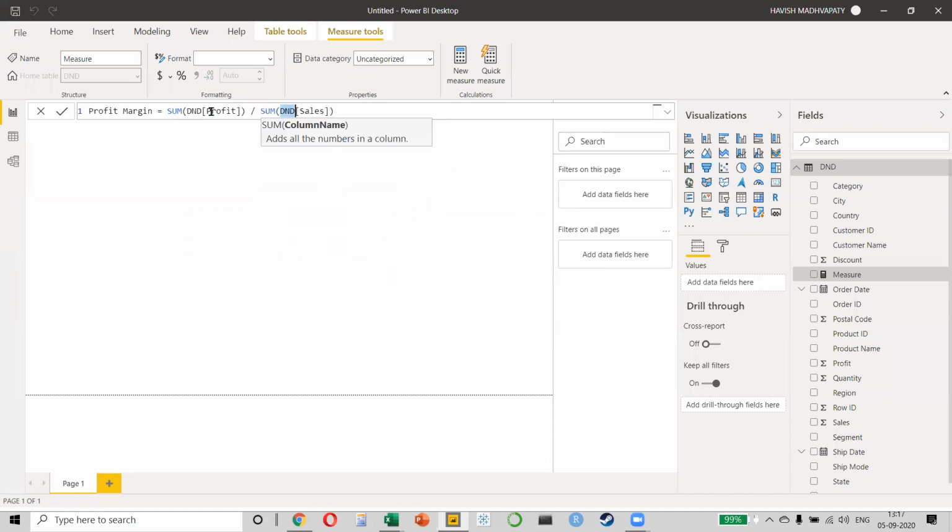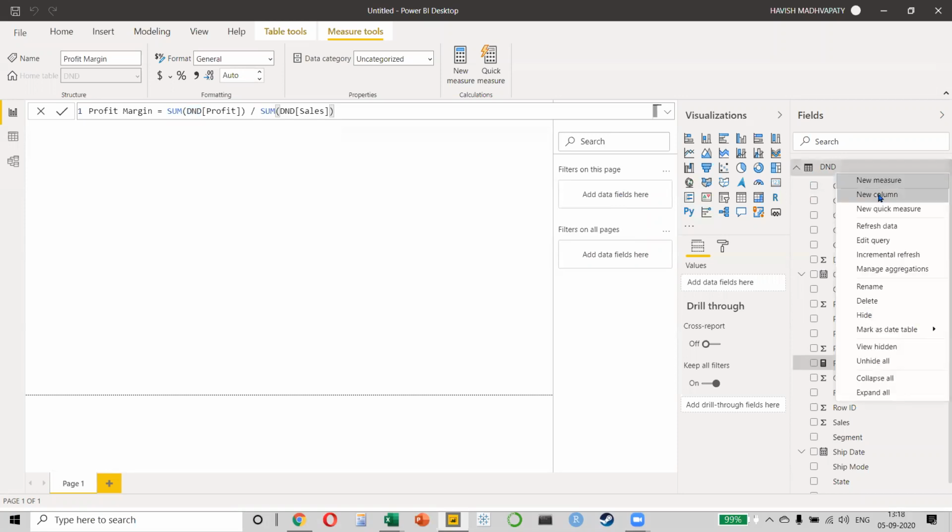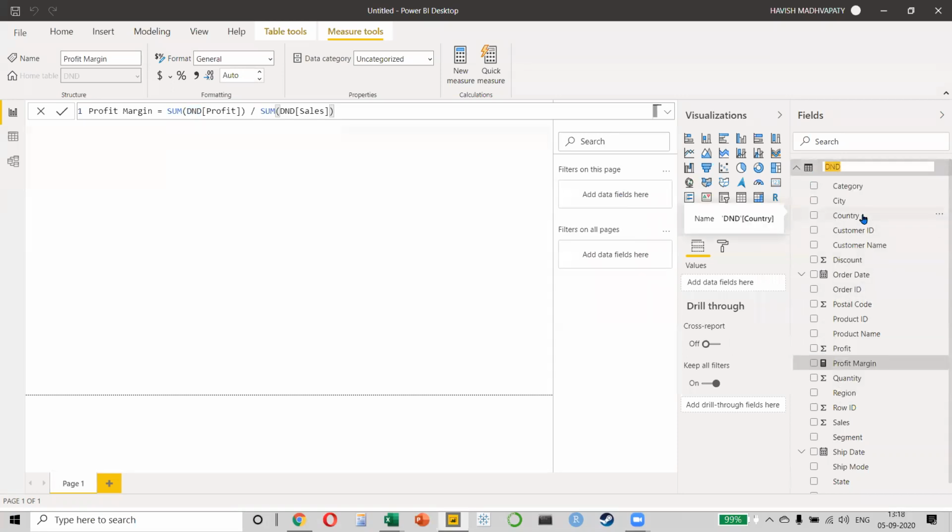What is D&D here? Can anybody tell me? What does D&D refer to? It is a sheet name. Sheet name. So do you see this where my cursor is there, everyone? D&D is basically the table name. Why is it the table name? Because when I imported the data from my Excel file, that was a sheet name. The sheet name became the table name as well. But if I want to change it, I can change it whenever I want to. So if you notice, I can simply click on these three dots and I can rename this. I can call this my fact table because it has facts about my sales value. So I'll call it facts, and you notice it changes here as well, correct?